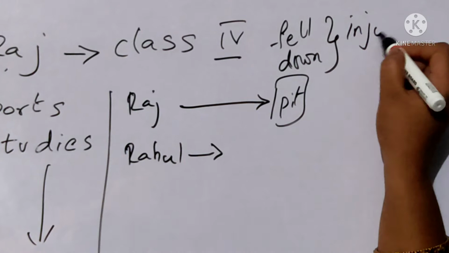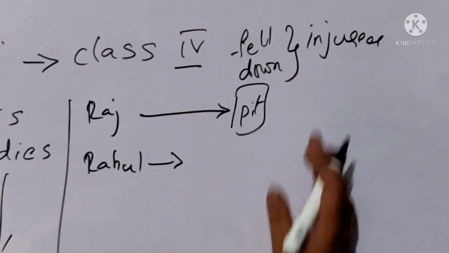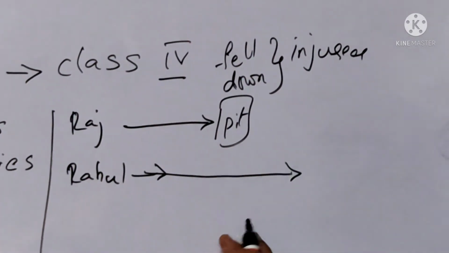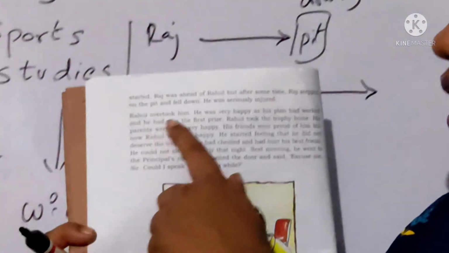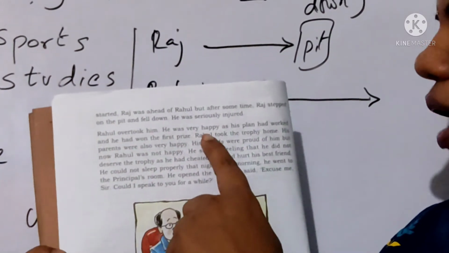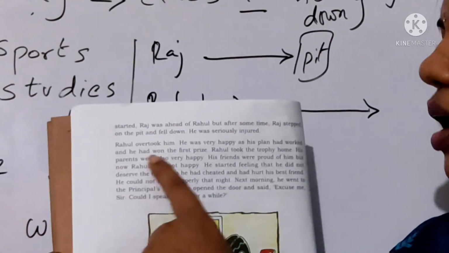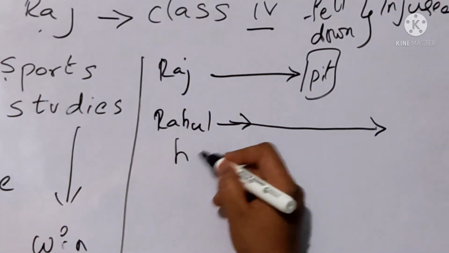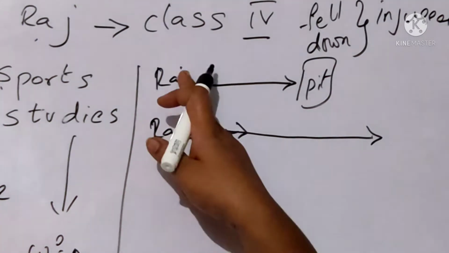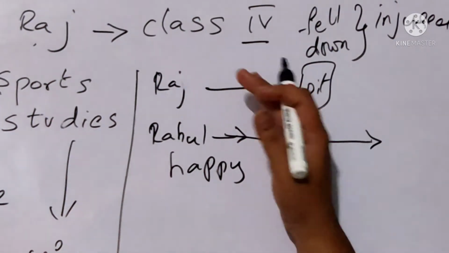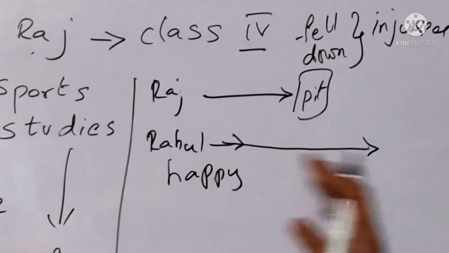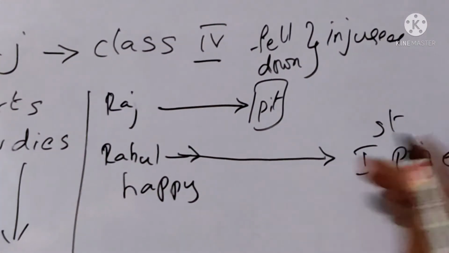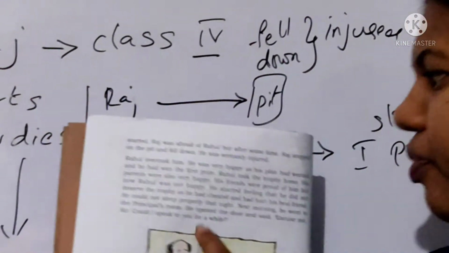So injured means what, children? Raj got hurt and Rahul was continuing the cycling contest. Okay, let us see later. Rahul overtook him. He was very happy as his plan had worked and he won the first prize. Now Rahul is very happy. Why is Rahul very happy? Because Raj fell down and he was unable to continue the race. So he continued the race and obviously Rahul got first prize because he reached till the end.